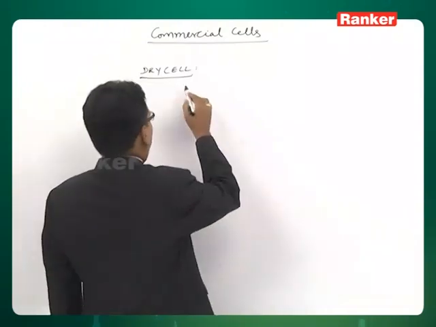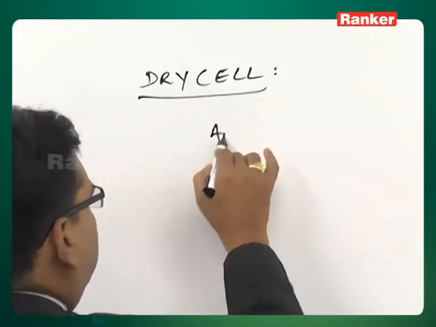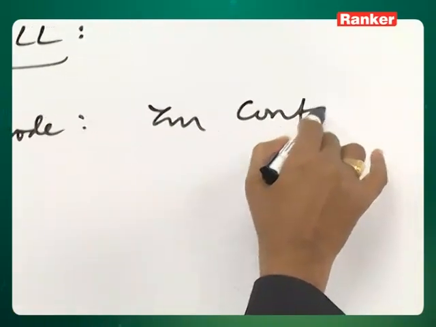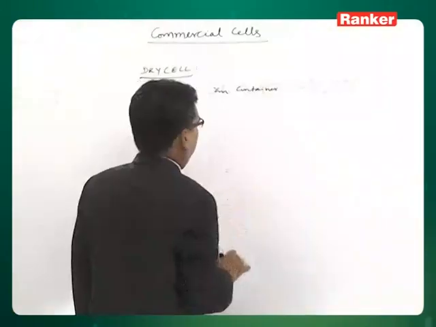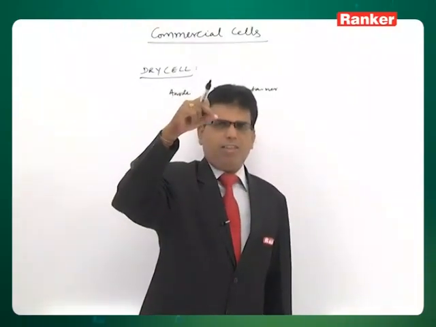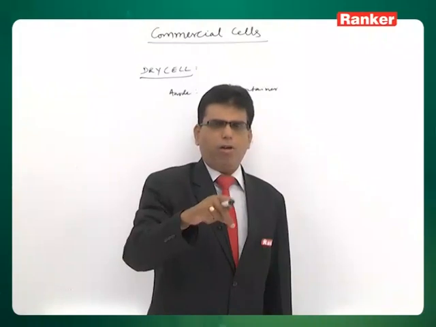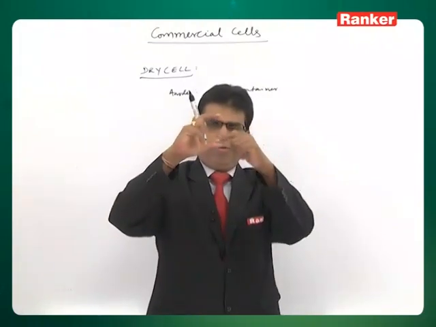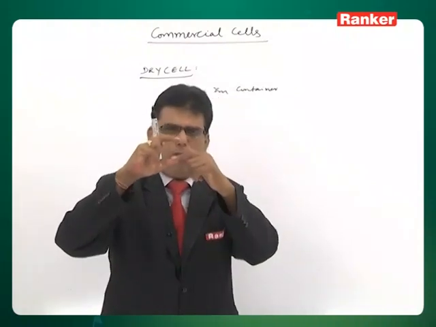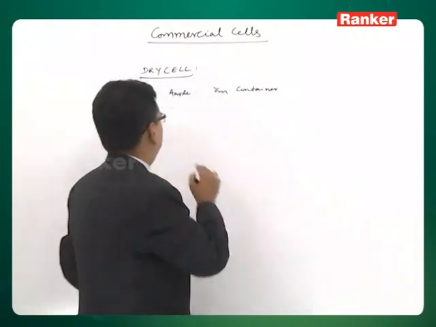That is actually a zinc container. That is the anode. Anode is the zinc container, and in the middle, as you can see, there is a steel tip that goes till the bottom of that vessel, and that is what you call the cathode, which is a graphite rod.